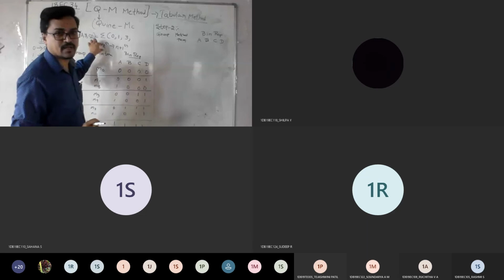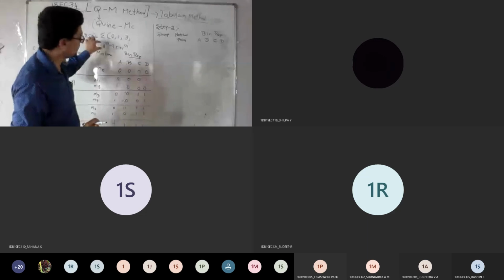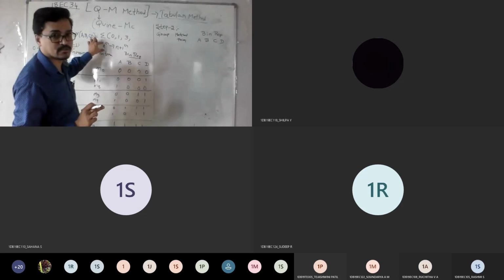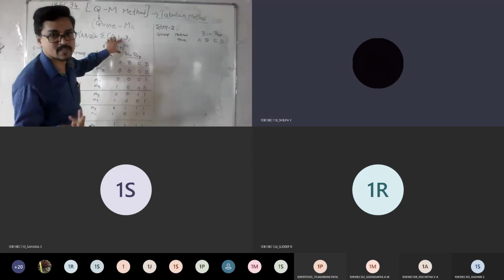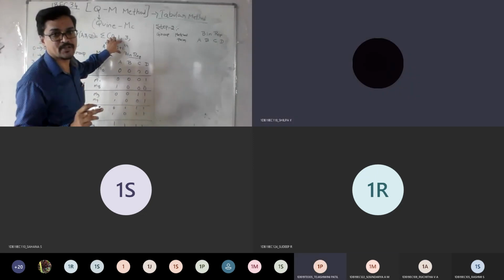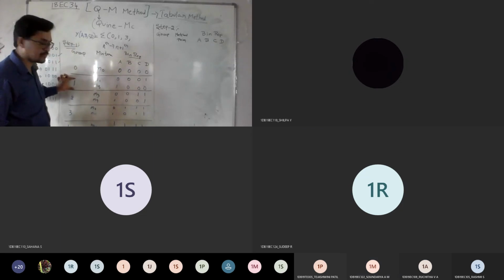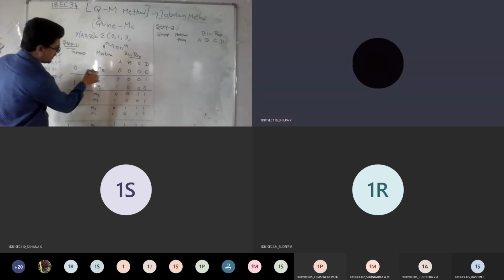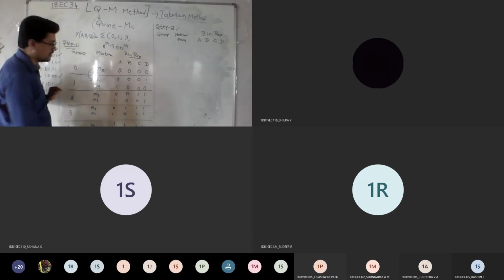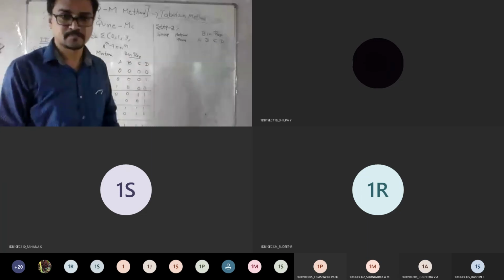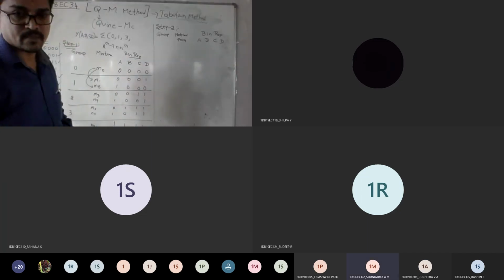Simple example, assume that n is equal to 0. So I need to compare 0 with what? If n is equal to 0, then 0 plus 1 is how much? 1. So I need to compare group 0 with group 1. That means I need to compare M0 with M1 the first time, and then M0 with M8 the second time. Am I clear? Yes, sir.